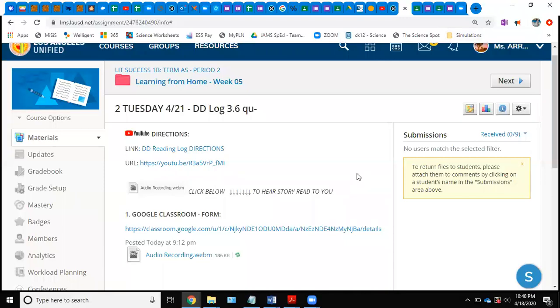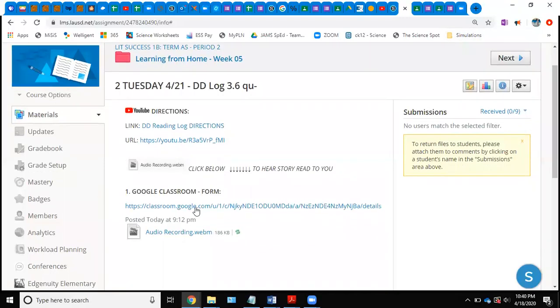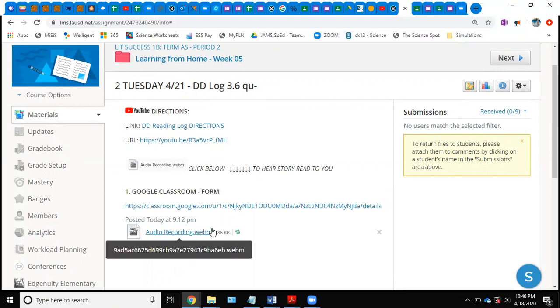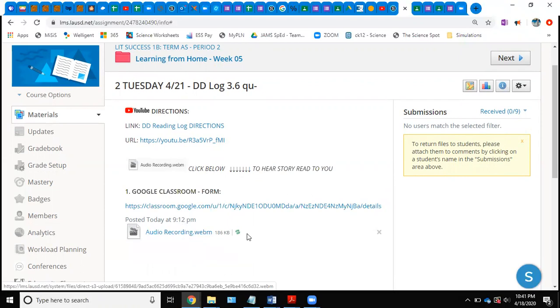Okay, and if you don't know how to read the story, if you have trouble with some of the words, I'm going to remind you that if you click below, and that's why it's pointing downwards, you will hear the story read to you. So you need to find this to have the story read to you. It is basically talking about this here in the bottom. If you click this, it's going to download the file. So I would recommend that you click, it's going to be a little magnifying glass.